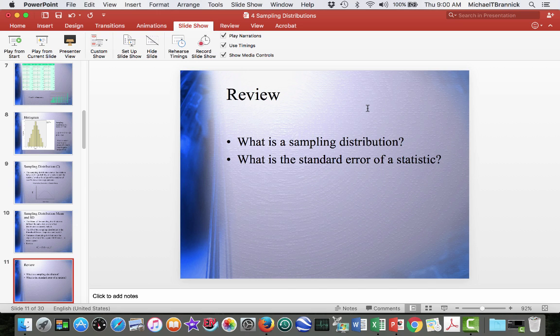All right, so what is a sampling distribution? A sampling distribution is the distribution of the statistic over all possible samples of a given sample size. What is the standard error of a statistic? The standard error is the standard deviation of the sampling distribution.